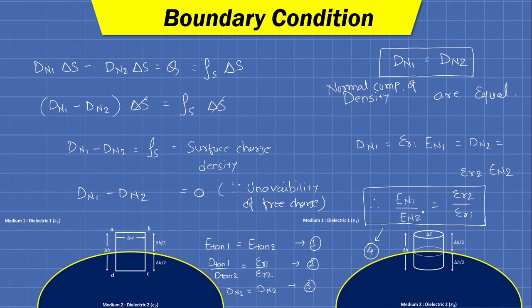Okay, so these are the four required relationships by which we can determine the magnitude of intensity and density at any point for such a system where two dielectrics are interfacing each other.